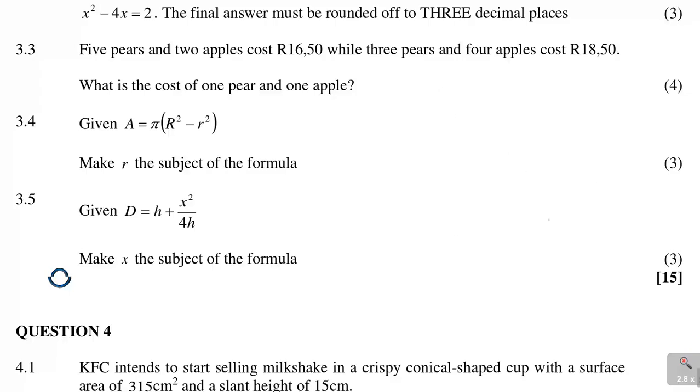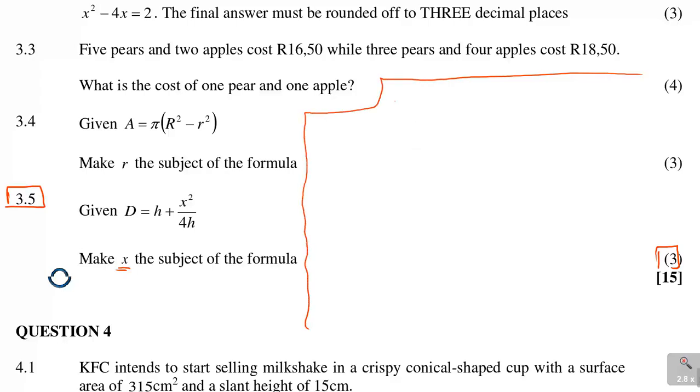Now moving on, 3.5. Now in 3.5, it's also 3 marks. It says make X the subject of the formula there. They are looking for X. I think we can also work it even from here. So if you want to make X, what are we given? We are given D is H plus X squared over 4H.